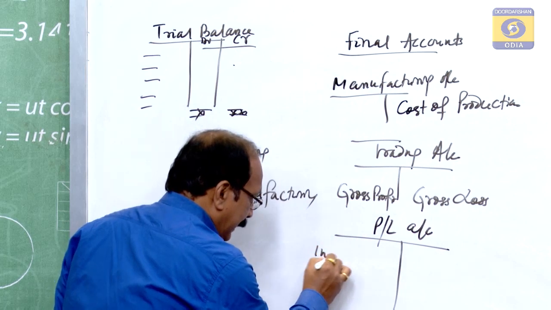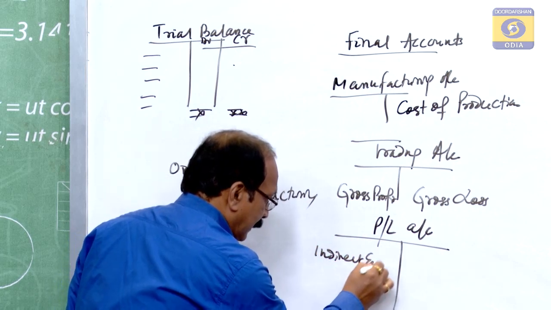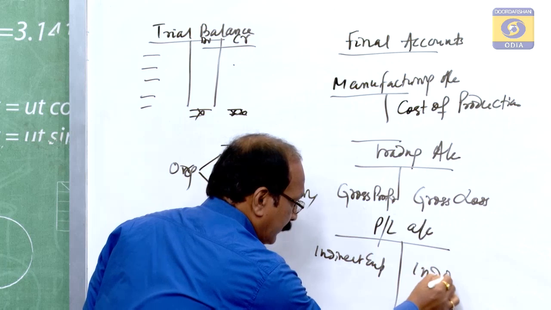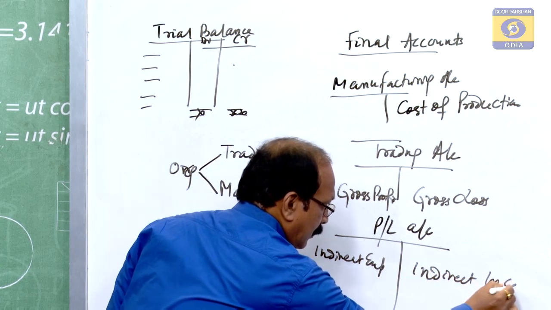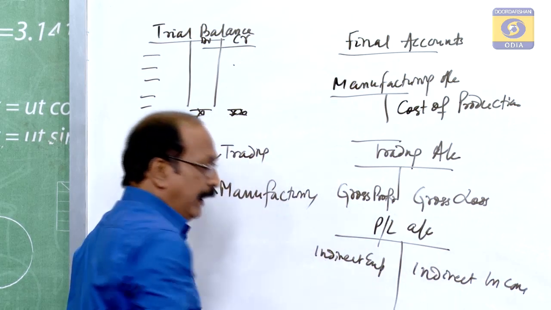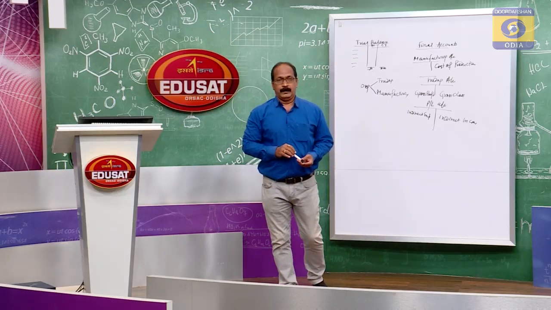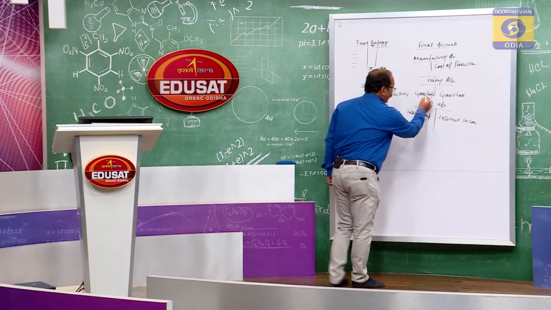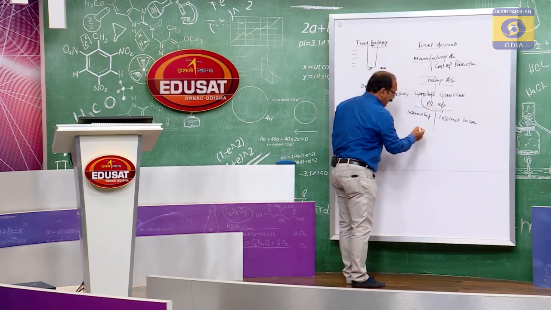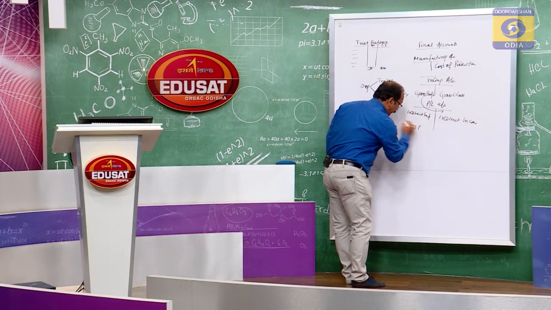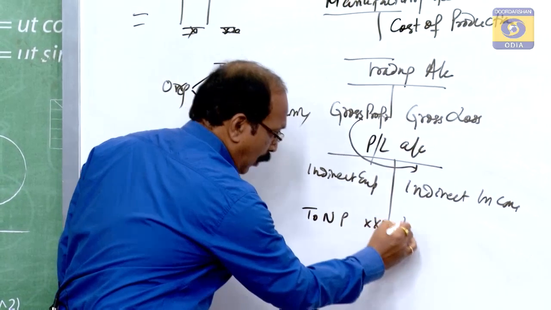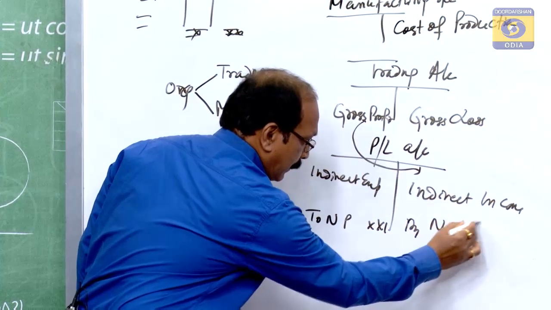Then we have to prepare the profit and loss account. Here, indirect expenses and indirect incomes: on the debit side all indirect expenses are to be taken, and the gross profit from here is to be transferred here. Then the result is net profit or net loss.